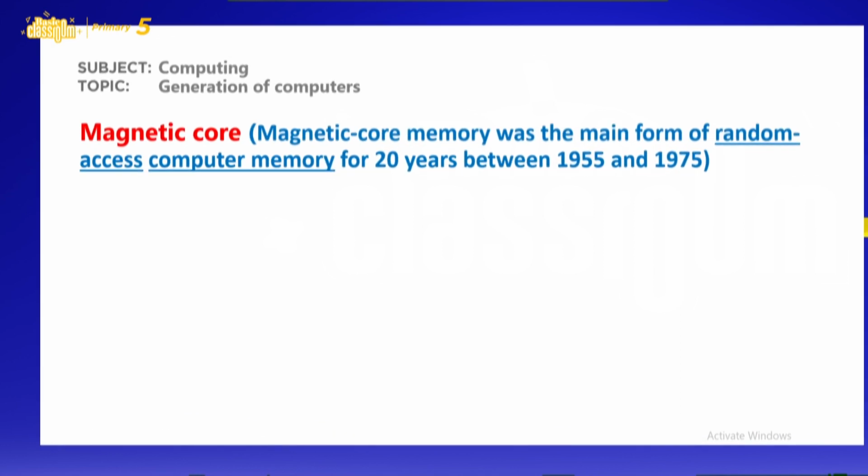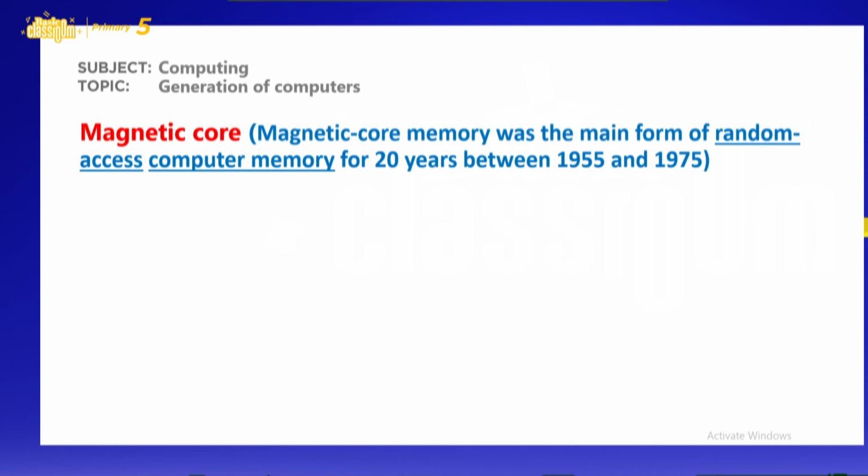Now, we are also going to look at some of the components used in the second generation computers. Apart from the transistor, other components were also used. One of the components is the magnetic core.